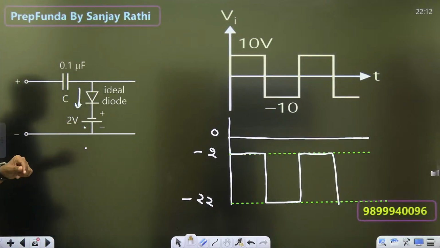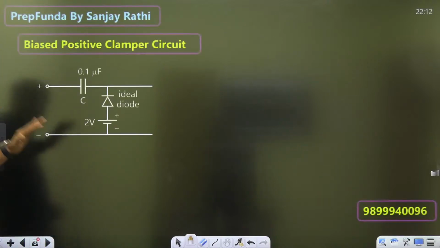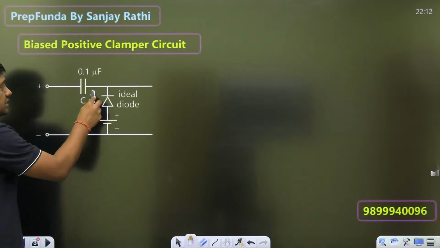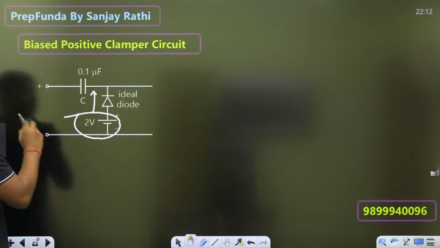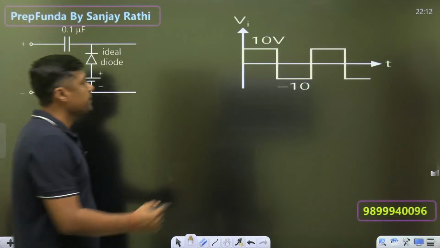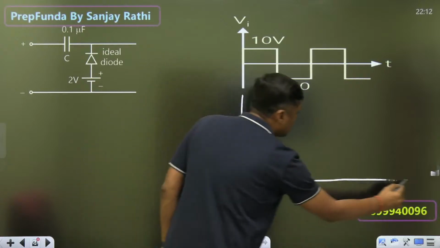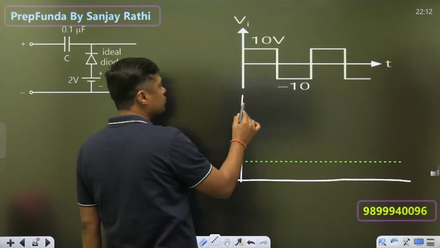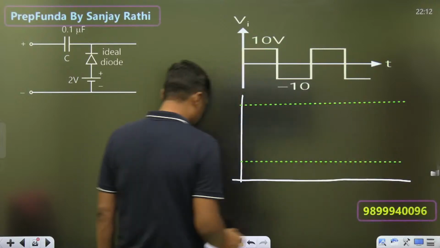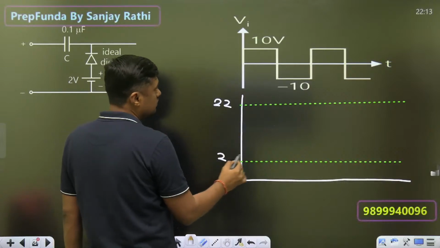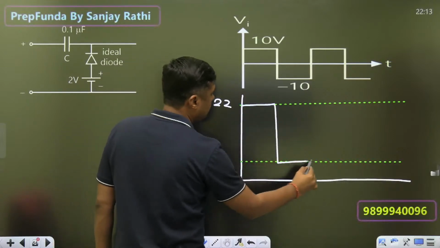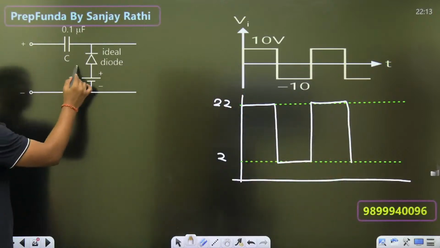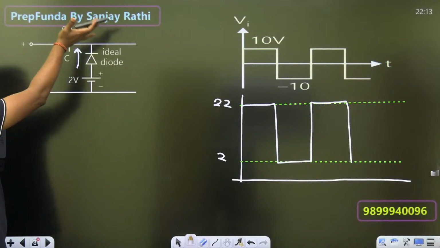And how to get the output? Same logic for positive clamper. Always watch the diode. It is a positive clamper and output is clamped at what? 2 volt. For example, that is the input. Then its lowest level is what? 2 volt. Highest level, what is the swing? 20, so highest level will become 22. And that will be the output, like this. Because this is the 2, it is a positive clamper. So output is clamped at 2 volt and above.